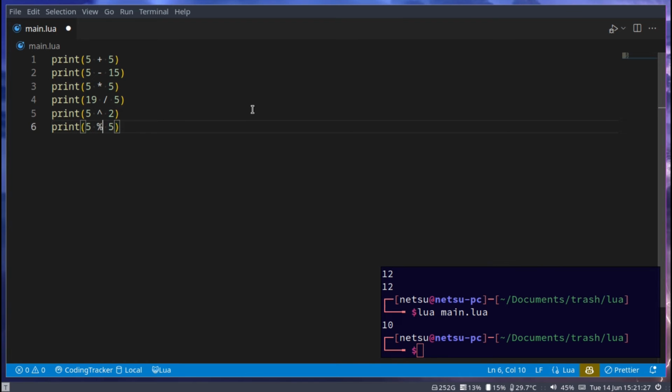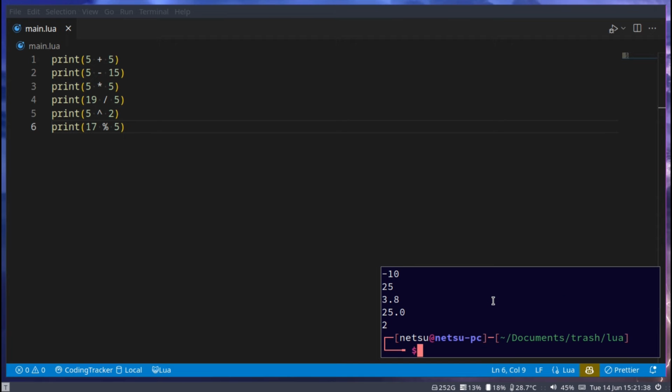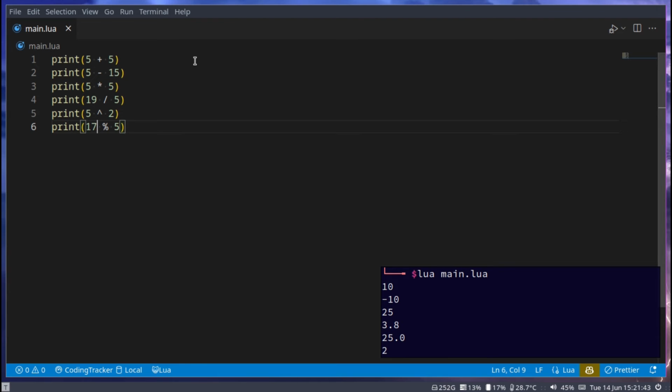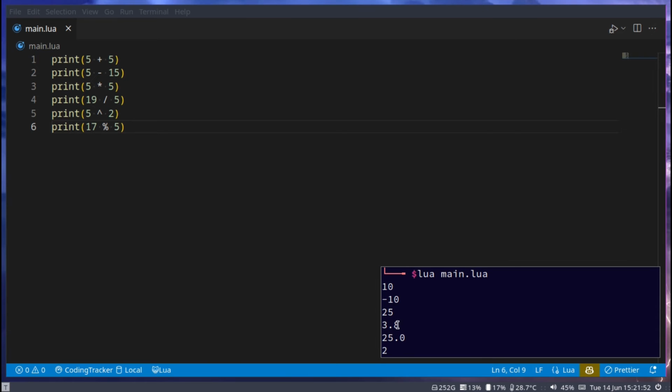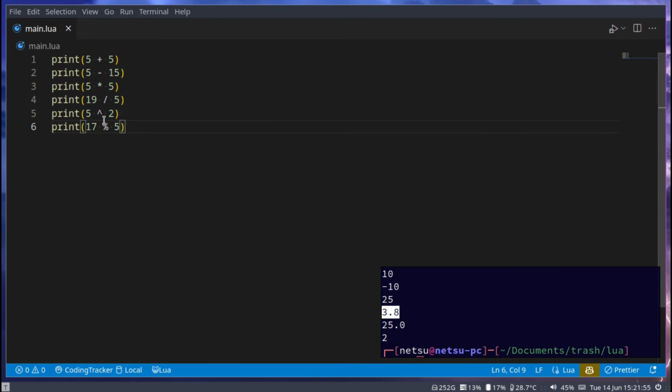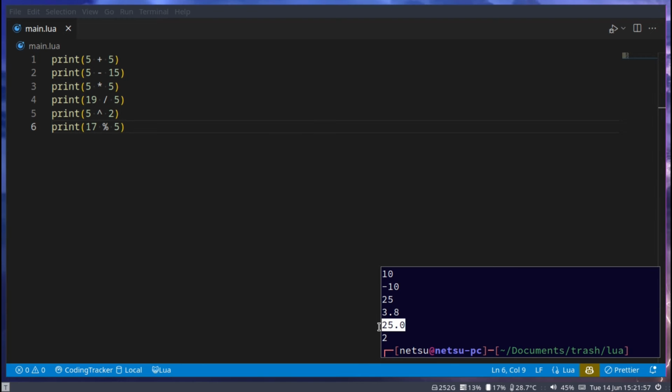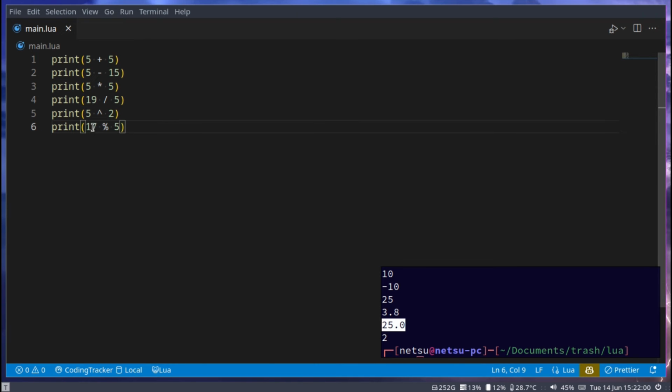And then we have modulo. And I'll explain this one after I've explained the rest. So let's go 17. Right, if we run this, here we go. So we start with 10 because 5 plus 5 is 10. 5 minus 15 will give you negative 10. 5 times 5 is 25. 19 divided by 5, that will give you 3.8. Then 5 to the power of 2 will give you 25. And then 17 modulo 5 will give you 2.